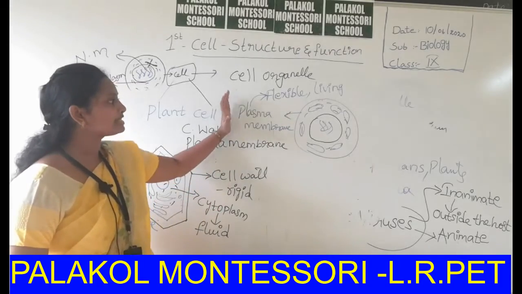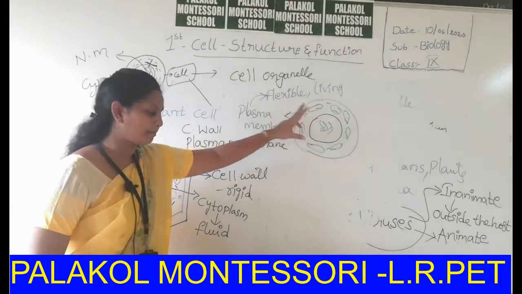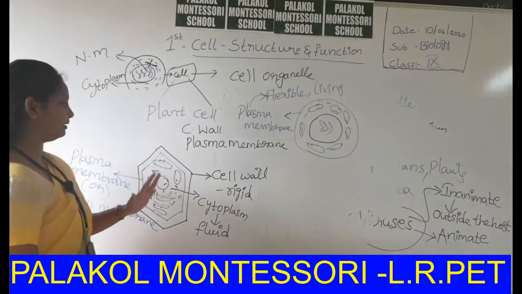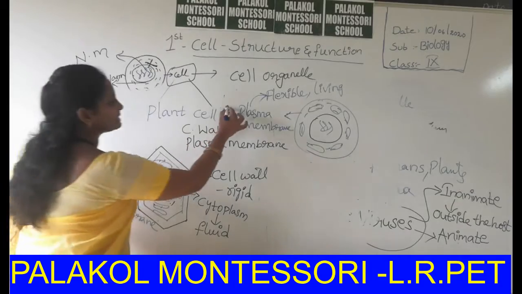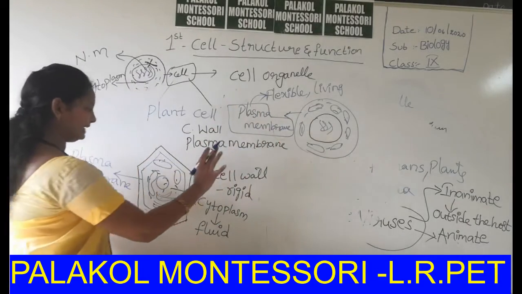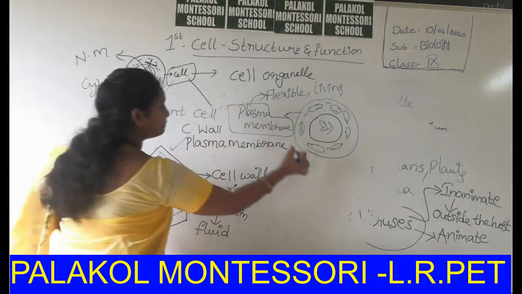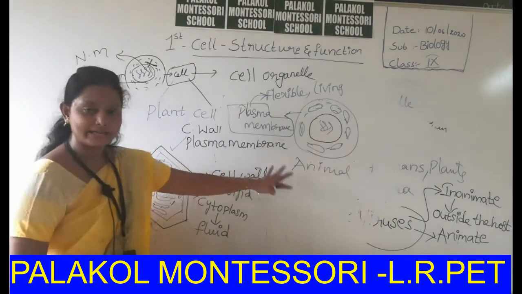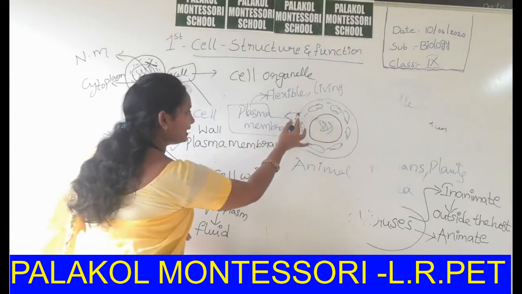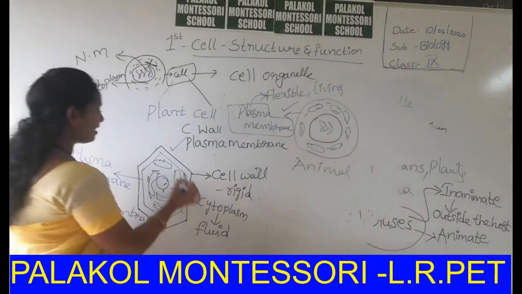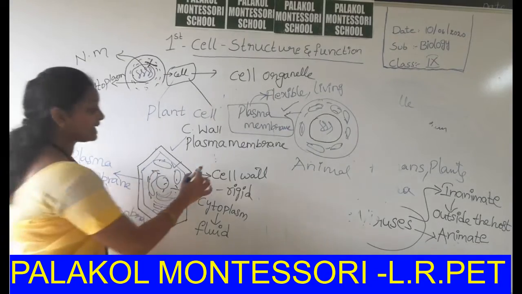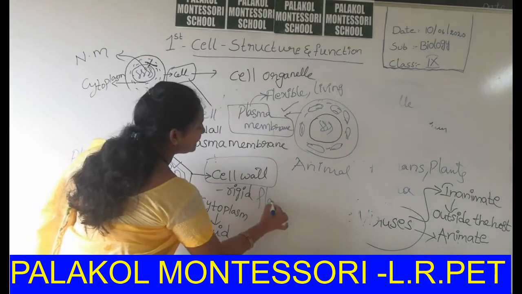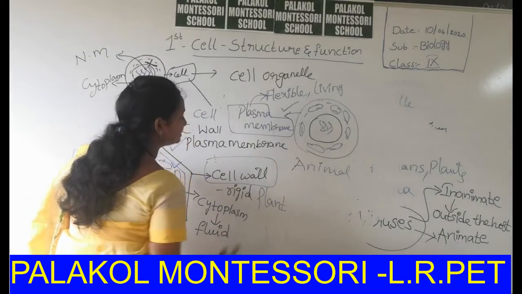That's why the plasma membrane is flexible and living, but the cell wall is a rigid, non-flexible and non-living layer. The plasma membrane is present in both plant cell and animal cell, but the cell wall is present only in the plant cell, not in the animal cell.